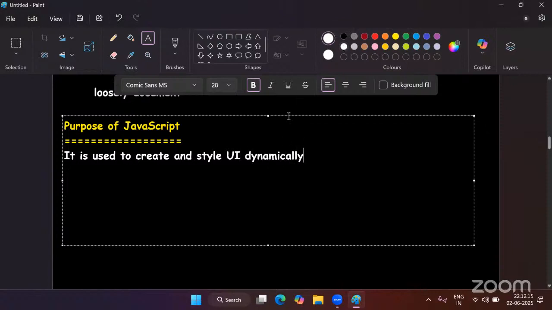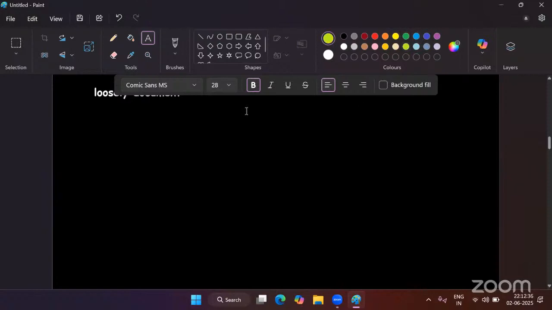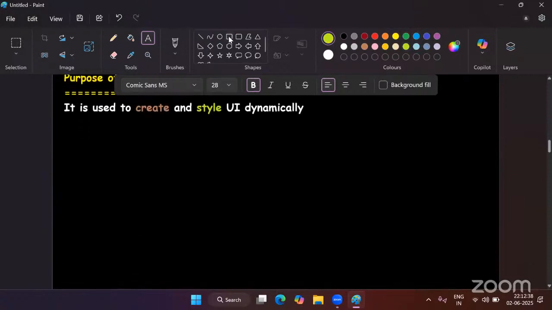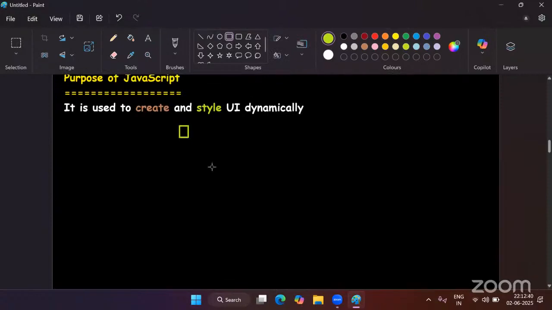Now, what is the meaning of dynamically? First, let's try to understand what is the meaning of creating UI dynamically. Then we have to understand what is the meaning of styling the UI components dynamically. If you are clear with these two terms, then you will understand the purpose of JavaScript. Now let's assume that I have created one HTML document.